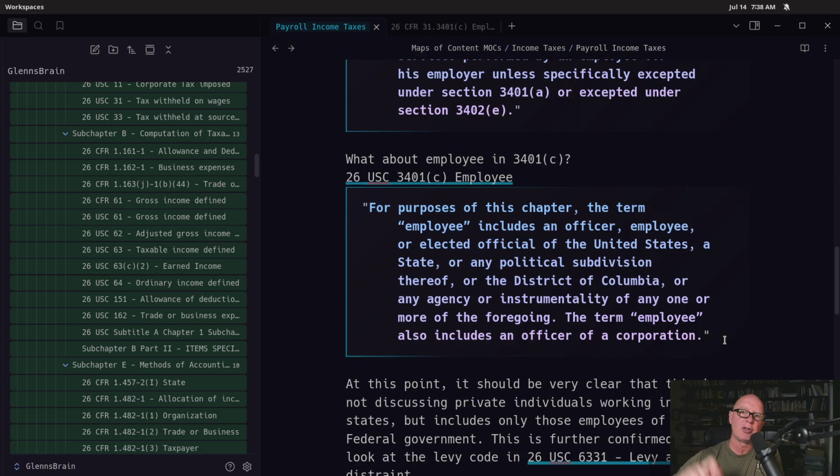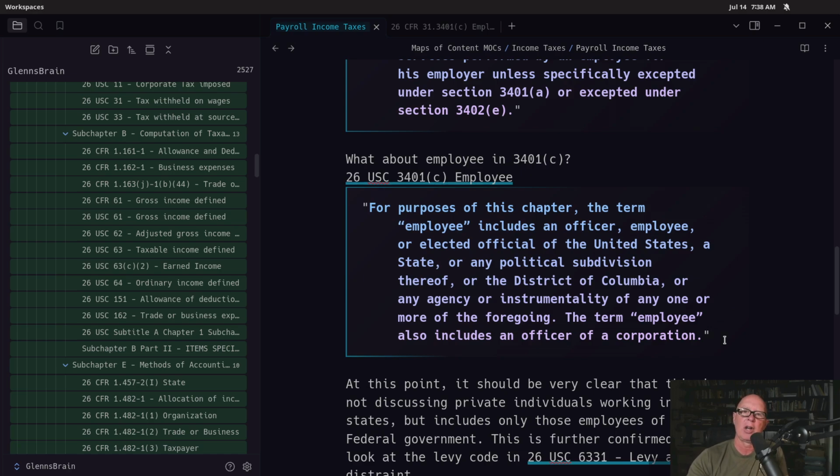But then as you start digging into the CFRs, or you find the code that tells you which form to fill out, or in all kinds of other deeper sections, you start to narrow down who it is that they're actually talking about.